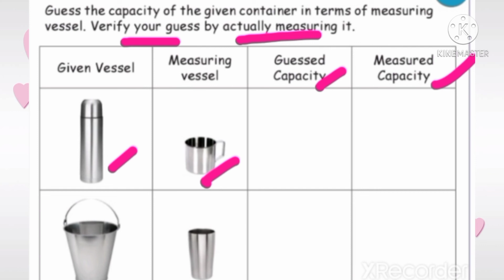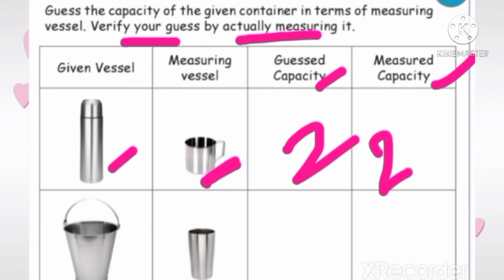Approximately, I guess this flask will contain 2 cups of water. But when we measure, 2.5 cups of water. So, guessed capacity 2. Measured capacity 2.5.